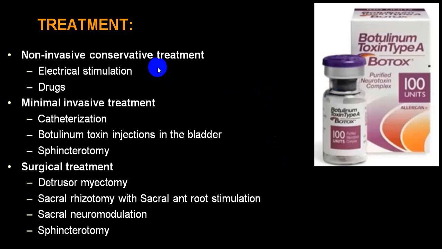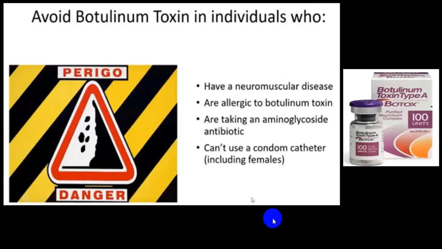And you can utilize non-invasive techniques like electrical stimulation, drugs, minimally invasive treatment like catheterization, botulinum toxin or sphincterectomy. And when all this does not work, you can go for detrusor myomectomy, sacral rhizotomy with sacral nerve stimulation, sacral neuromodulation, and sphincterectomy. These are all the different procedures.